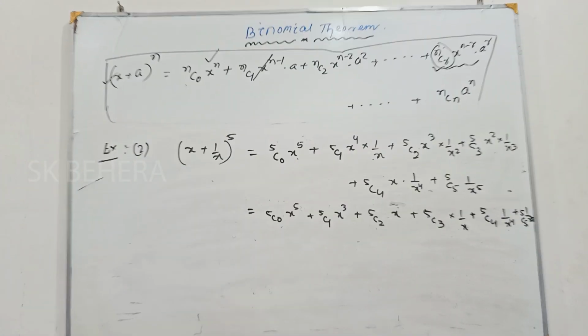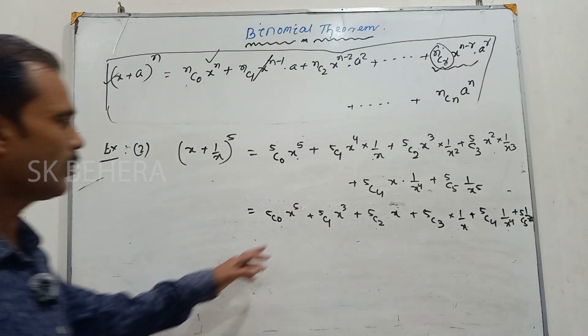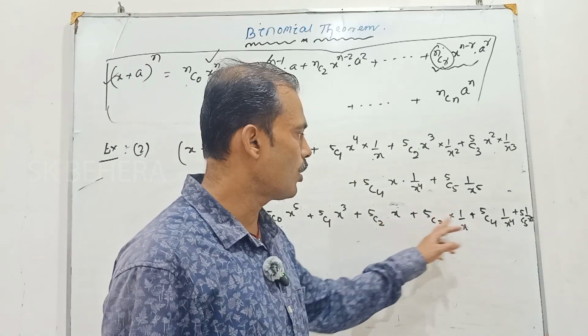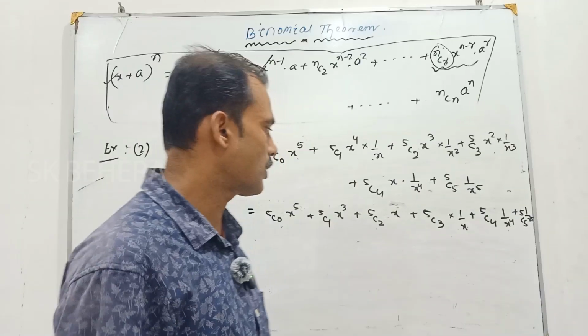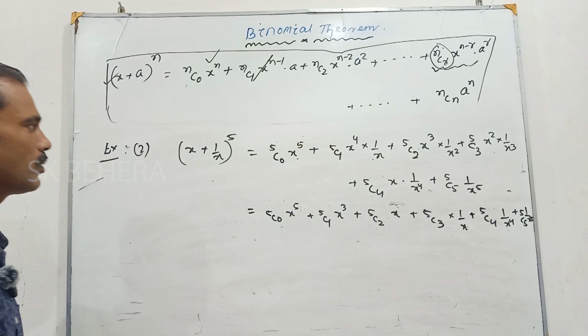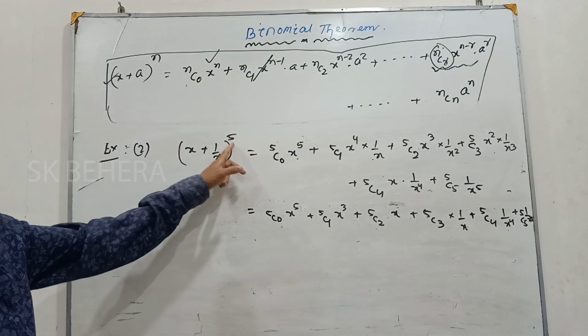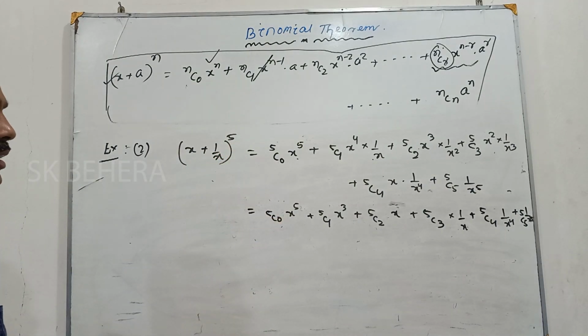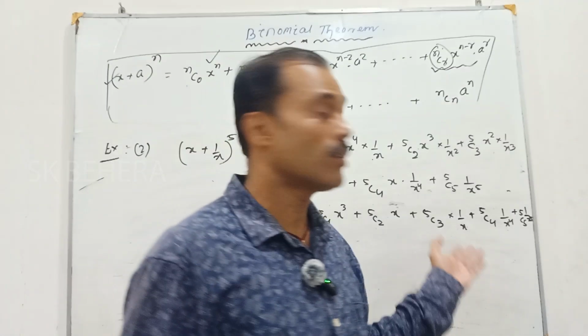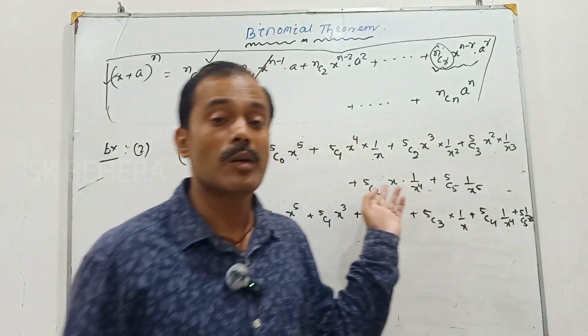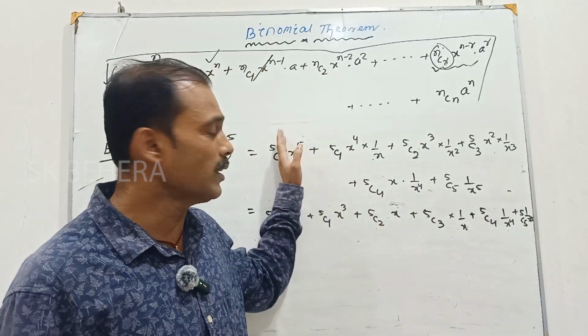Got it? So like this you can find out how many terms: 1, 2, 3, 4, 5, 6 terms. So we can get here the 6 terms. N is equal to 5, then 5 plus 1, that will be 6. Okay. So by this way we can know about the binomial theorem and its expansion.